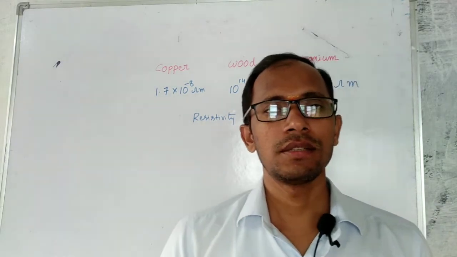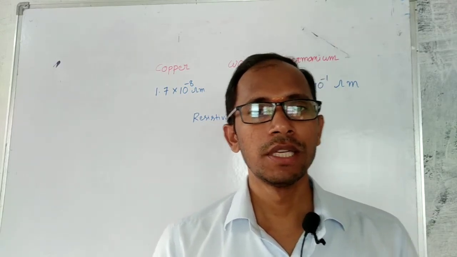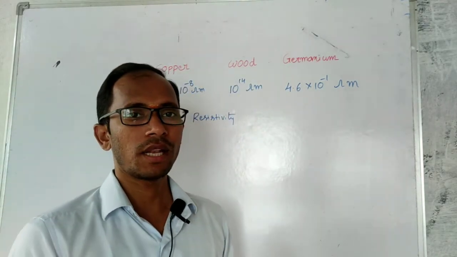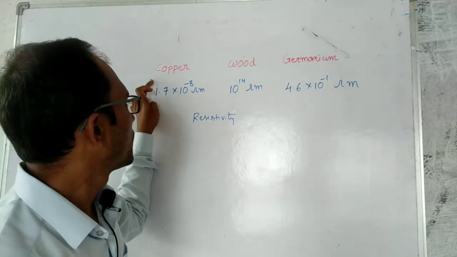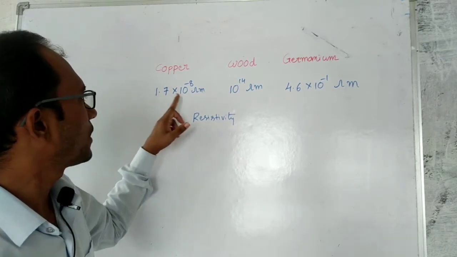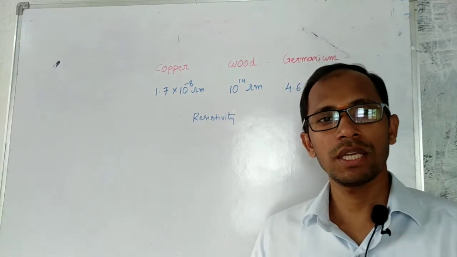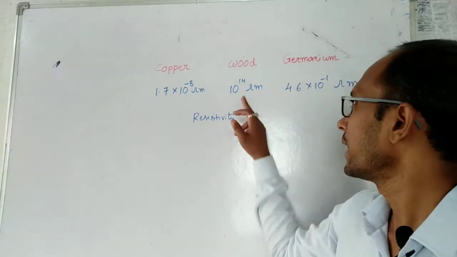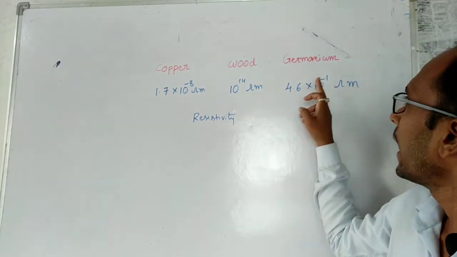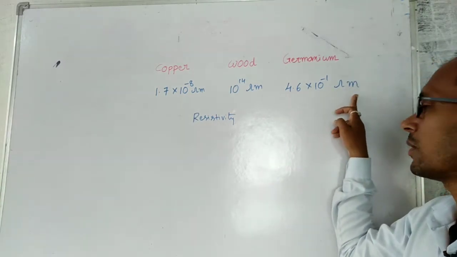Let us see the experimental values which are already there in the literature, that means textbooks. If you see the values for different metals like copper, the electrical resistivity is 1.7 times 10 to the power minus 8 ohm meter. For wood, which we call an electrical insulator, it is 10 to the power of 14 ohm meter, which is much more. And for another material, germanium, it is 4.6 times 10 to the power minus 1 ohm meter.